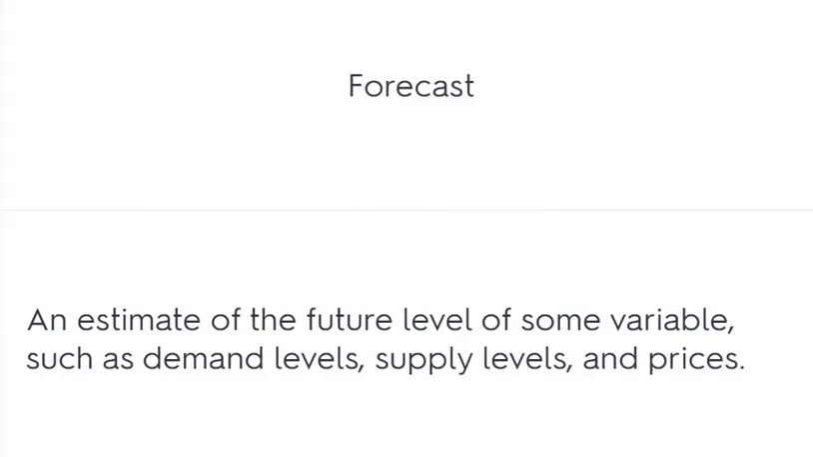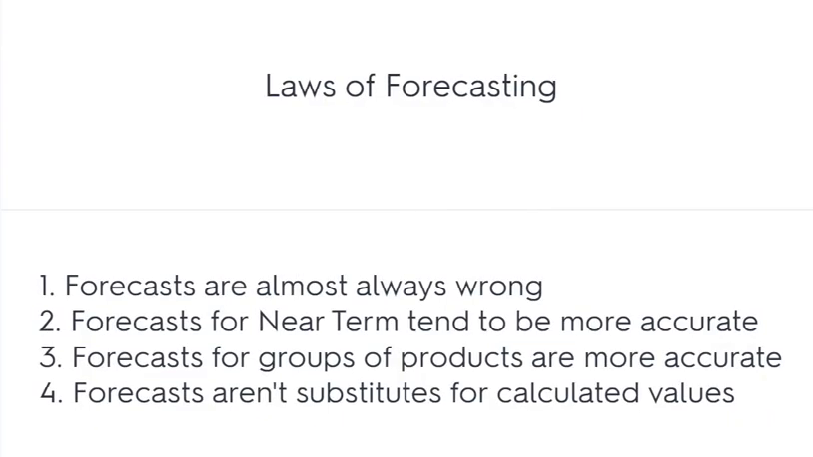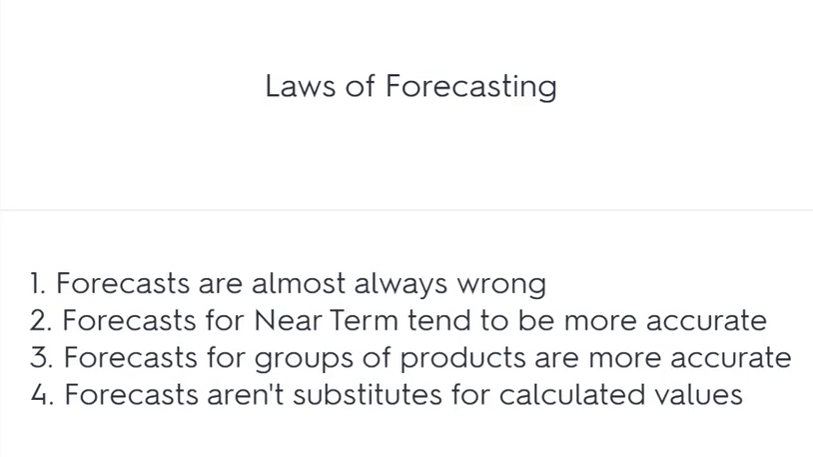Forecast. Laws of forecasting. 1. Forecasts are almost always wrong. 2. Forecasts for the near term tend to be more accurate. 3. Forecasts for groups of products are more accurate. 4. Forecasts aren't substitutes for calculated values.